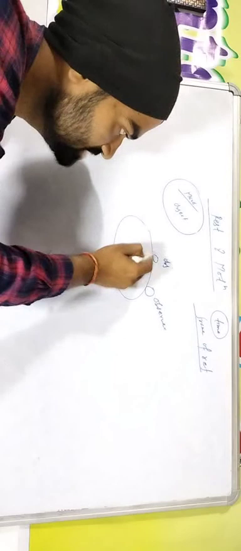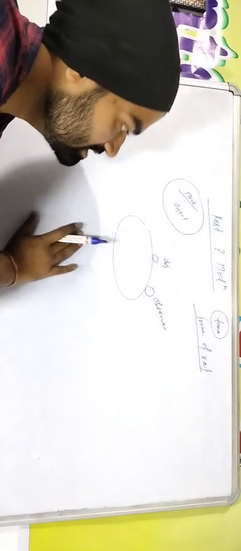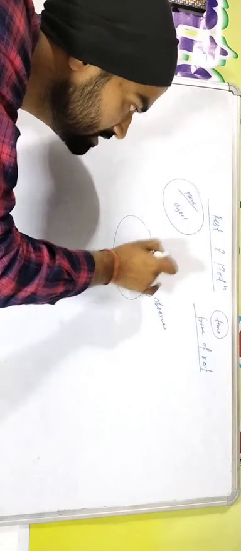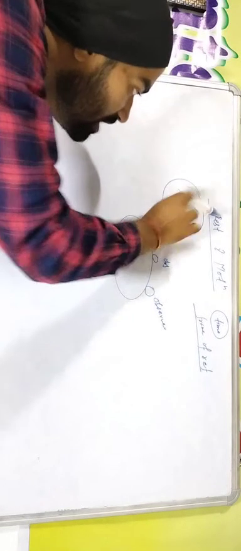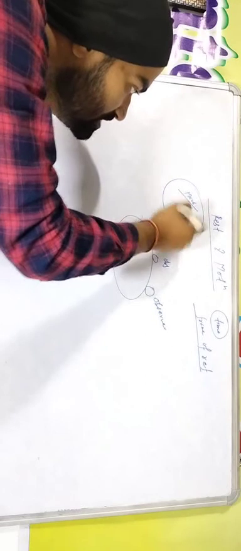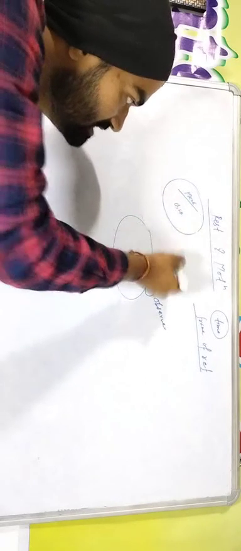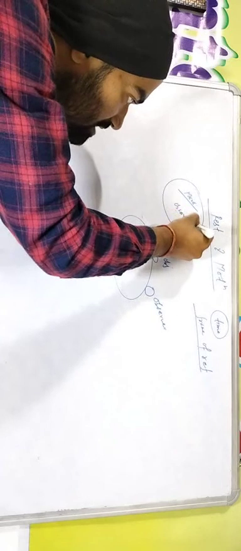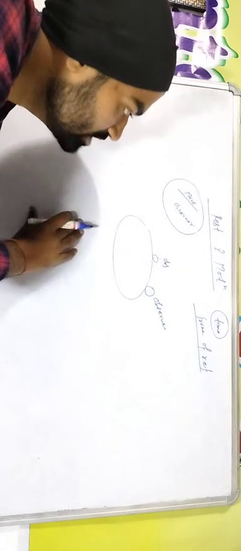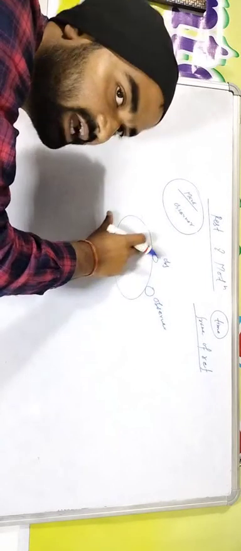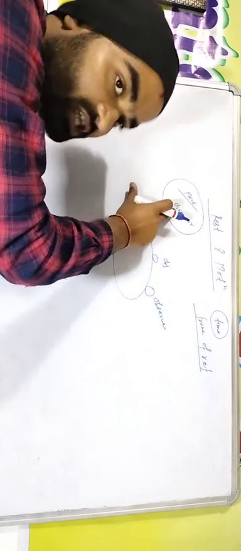Hence the object is also continuously moving with Earth. It means the object, for this observer located on Mars, is in motion. That means the object is at rest for this observer and in motion for this observer.